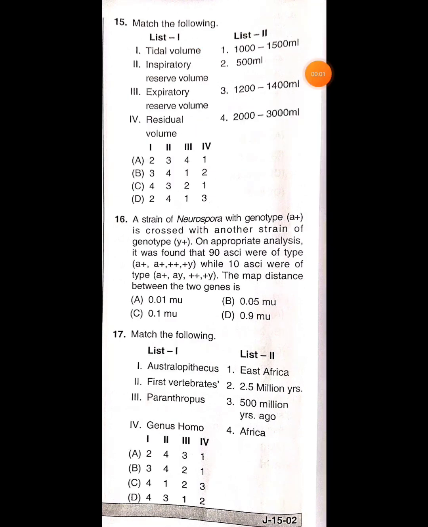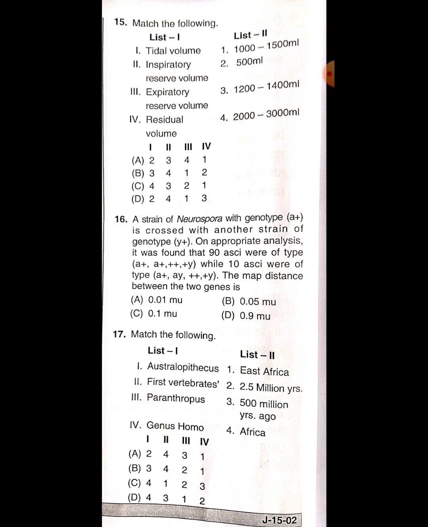The options are 0.01 map unit, 0.05 map units, 0.1 map units, 0.9 map units. So here I'm going to reveal the answer.